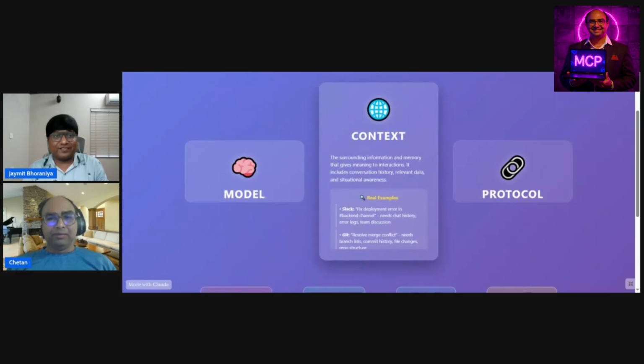So the LLM model will not only have some instructions, but also all this information. In reality, in the context you can pass files as well. Based on that, it will identify what the issue was and how it can be solved. Second is this GitHub example. Suppose someone is asking your chatbot, hey, resolve this merge conflict.